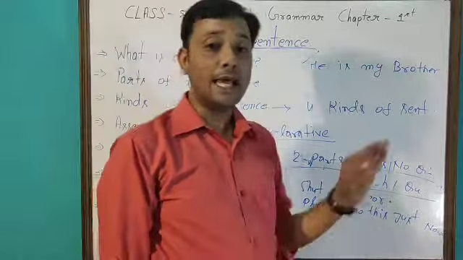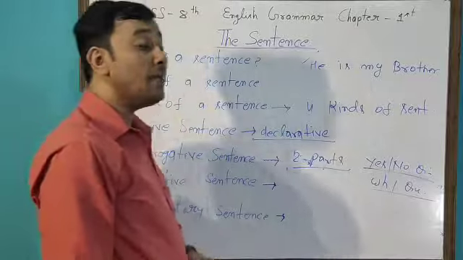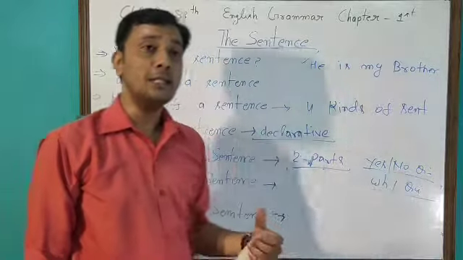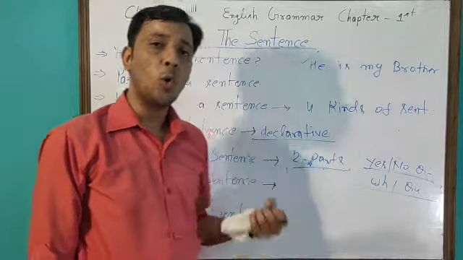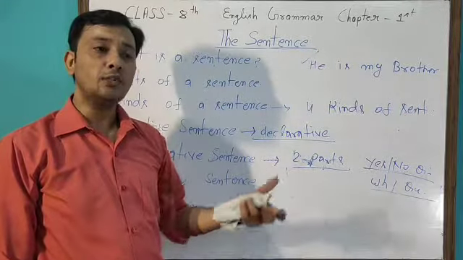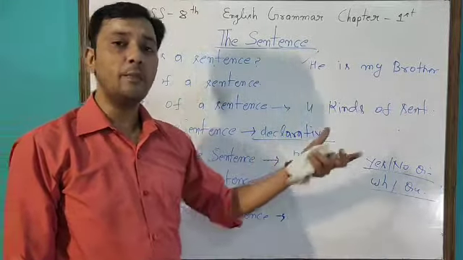Clear? Next, the last sentence type is the exclamatory sentence. What is an exclamatory sentence? An exclamatory sentence is a sentence that expresses sudden or strong feeling of joy, sorrow, anger, surprise. For example, what a noise they are making.